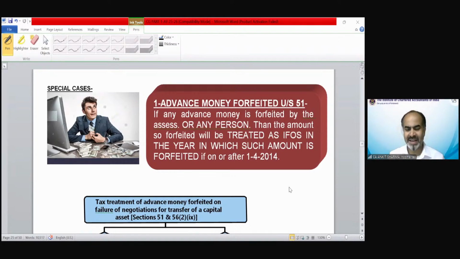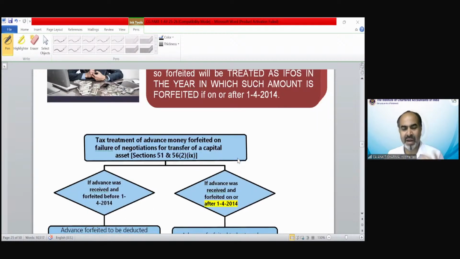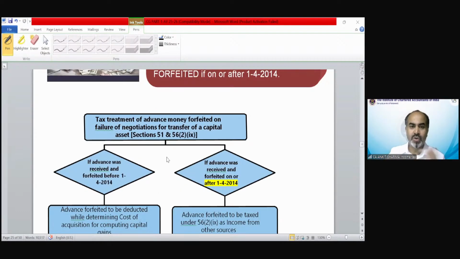But that is an old case. I don't think that is relevant for your examination. That was far back, like 10 years before, that was applicable. I'm just telling you because it has been mentioned in your study material. For practical life, I guess only those provisions would be applicable, those on or after 1/4/2014. So you can see the treatment.